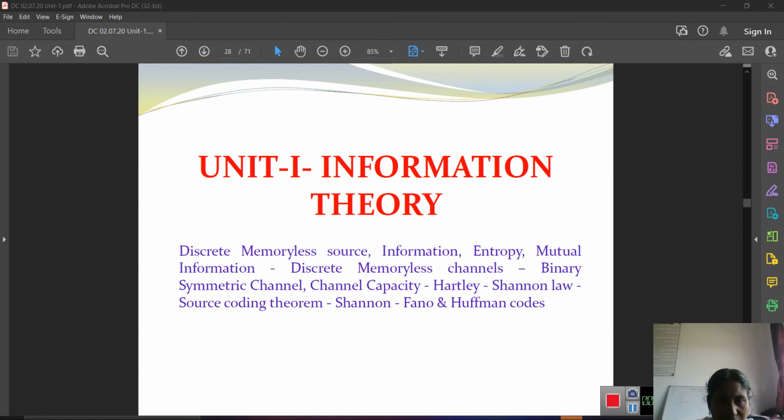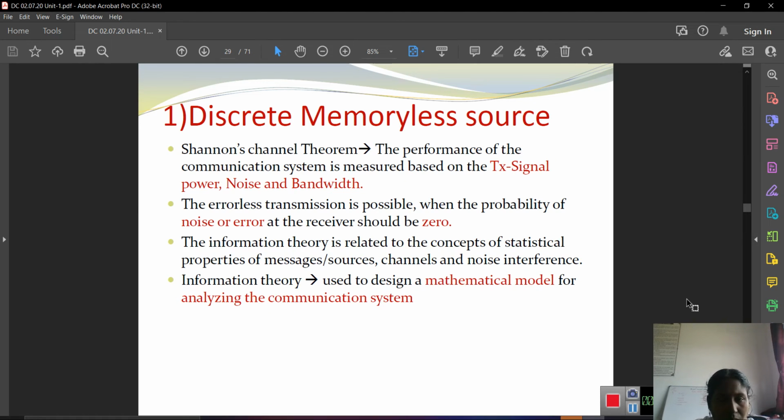So now we move to the discrete memoryless source. So what is discrete memoryless source? Before that we can go for what is information theory, right? It is always used to design a mathematical model for analyzing the communication system. So already we know the basic idea about the communication system. Simply we can say that there is the transmitting section, then the intermediate channel, channel process, then finally we have the destination side, the receiver, available.